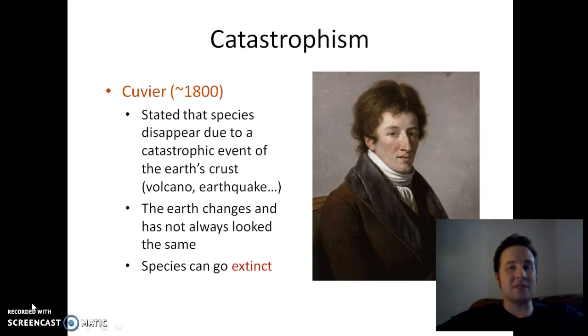He also proposed that a species is not a fixed creation, and that species can go extinct. Now, 1800 is kind of interesting because dinosaurs hadn't even yet been discovered. So this is a pretty new idea. Dinosaurs weren't discovered until about the 1820s, and that was kind of the first big popular example of this thing is no longer here, species can go extinct.